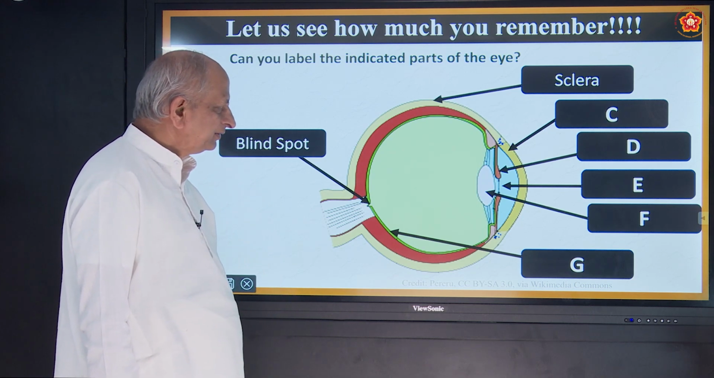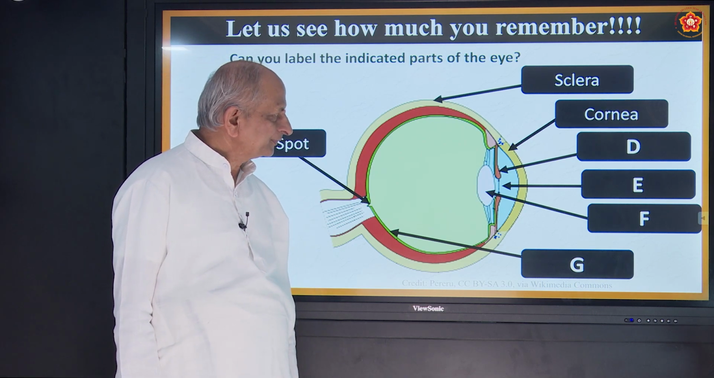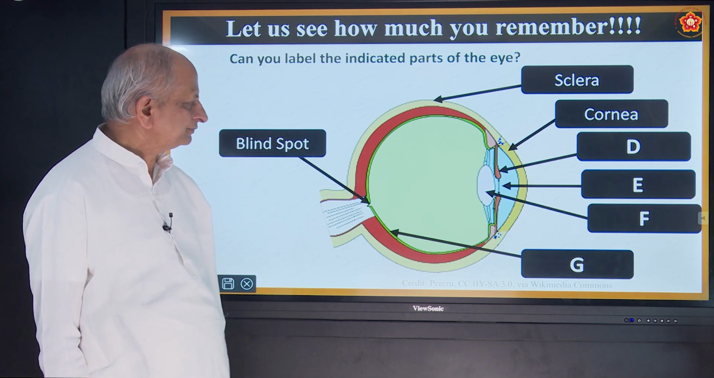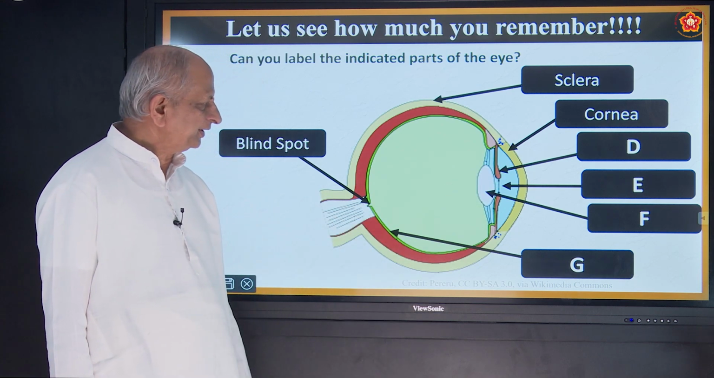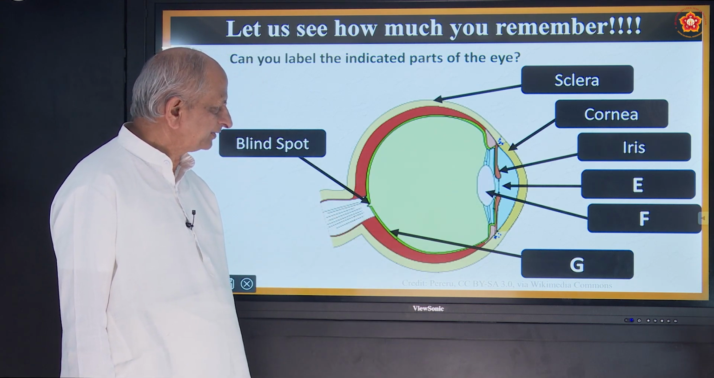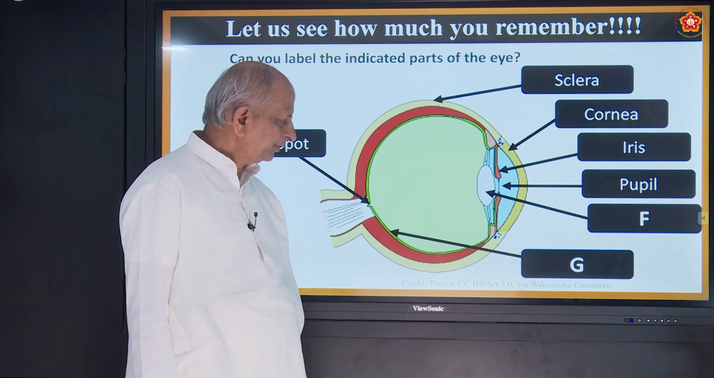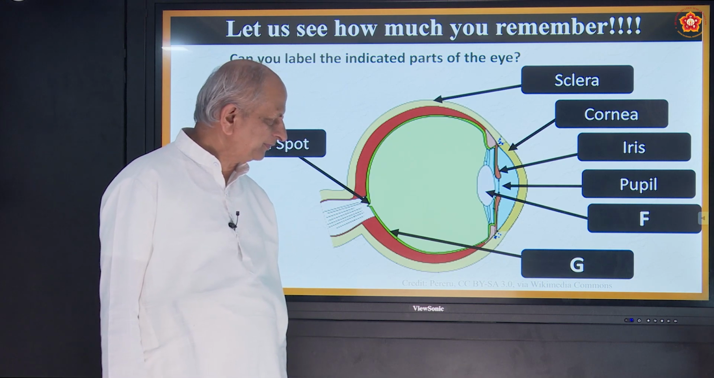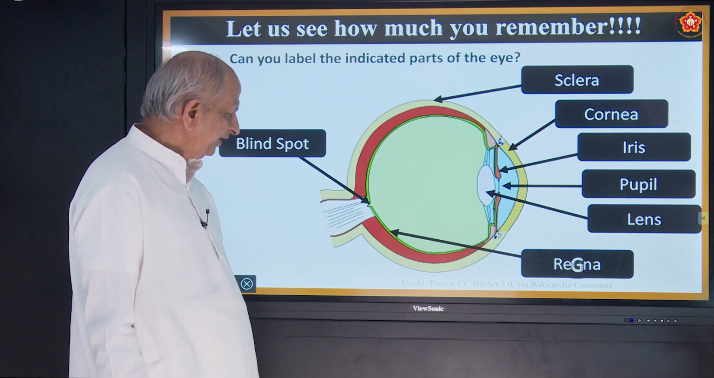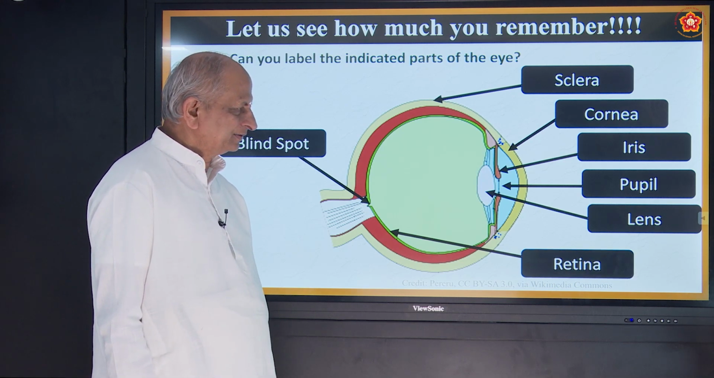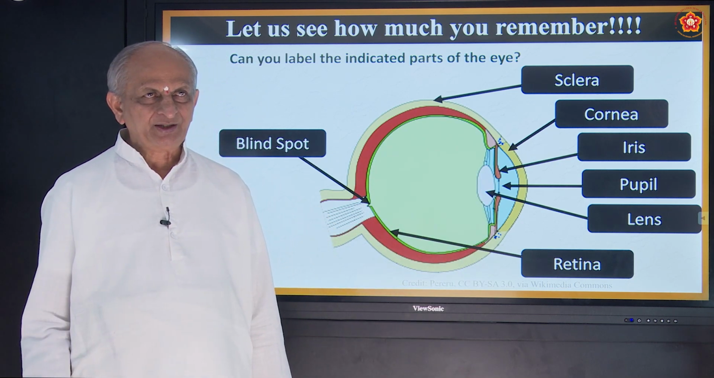What is C called? 5, 4, 3, 2, 1. It's called the cornea. This portion is called the cornea. What is D called? It is a muscle called the iris. E, pupil. F, all of you know, is a lens, a convex lens. G, retina. So once again you just go through the parts, and try to understand their working also.